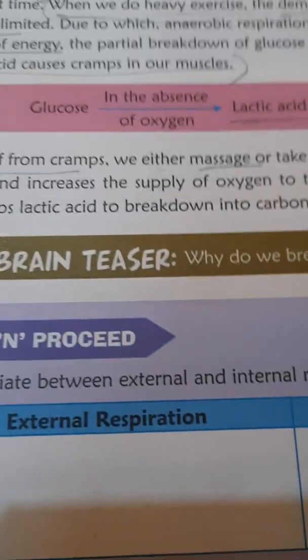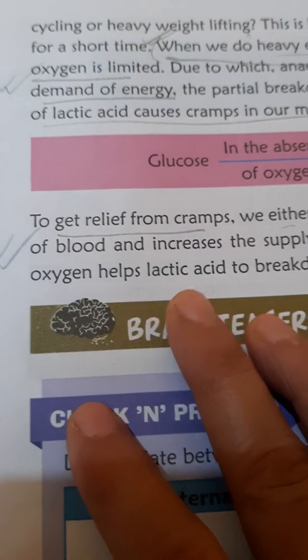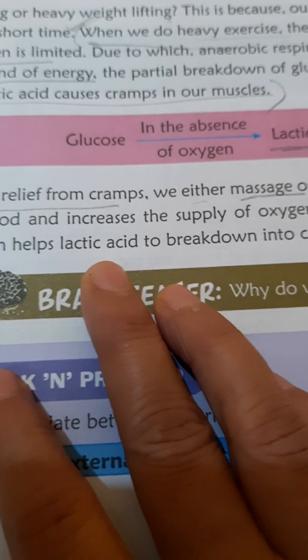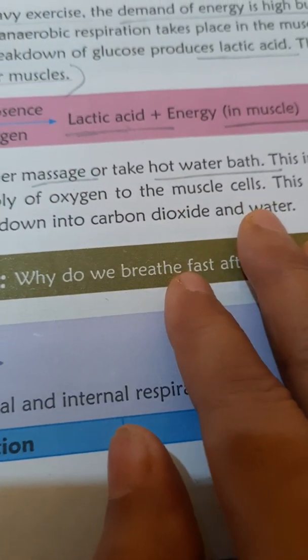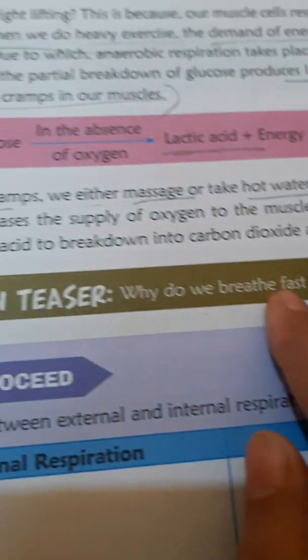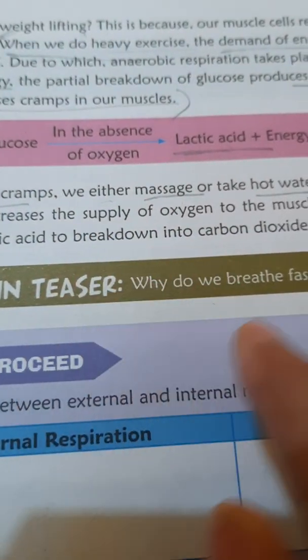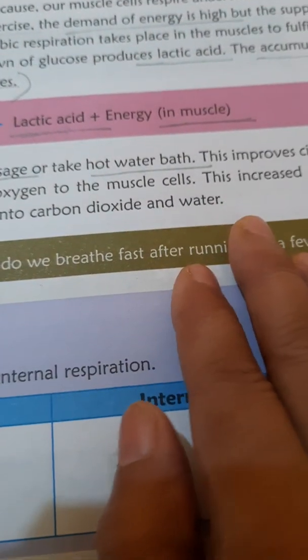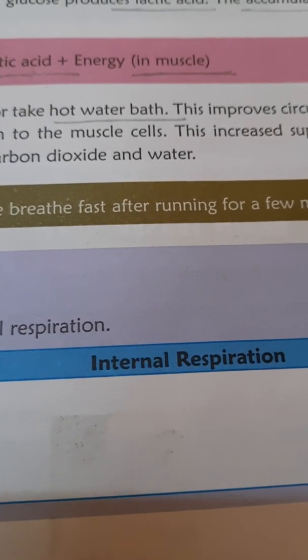Then automatically it improves the circulation of blood and increases the supply of oxygen to the muscle cells. This increased supply of oxygen helps lactic acid to break down into carbon dioxide and water, and ultimately we get relief from muscle cramp.